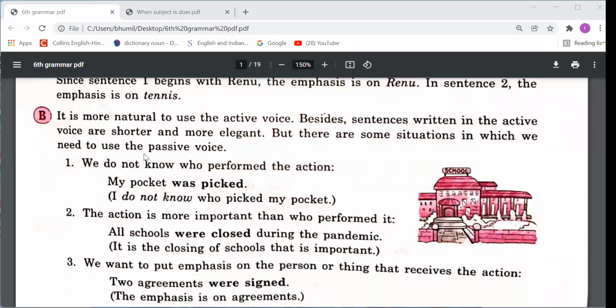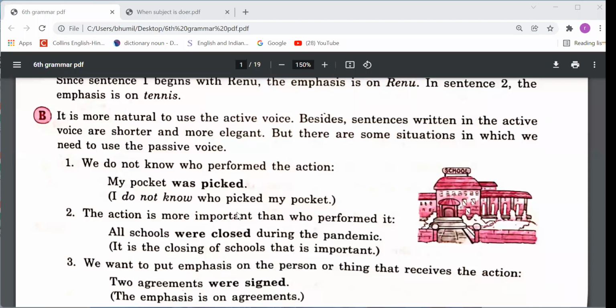And now we have to understand some points regarding the passive voice sentence. Read this B point. It is more natural to use the active voice, besides sentences written in active voice are shorter and more elegant. But there are some situations in which we need to use the passive voice. Some situations are there where we have to use passive voice sentences, right? Let's understand what these situations are. First is that we do not know who performed the action.